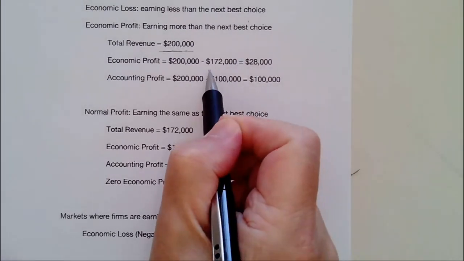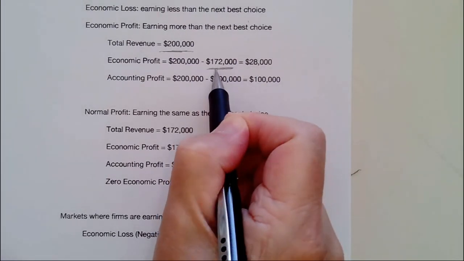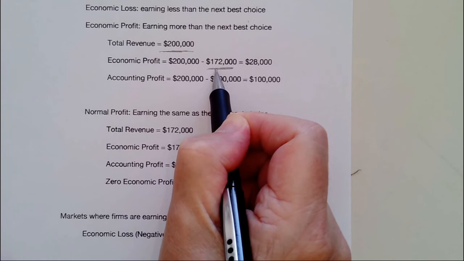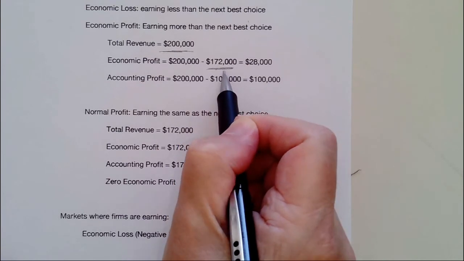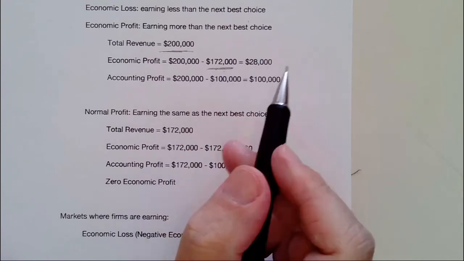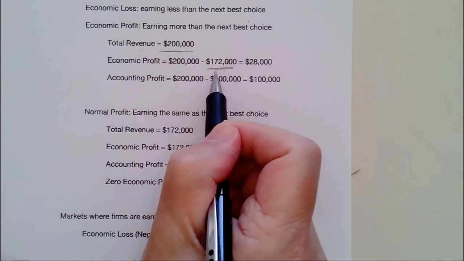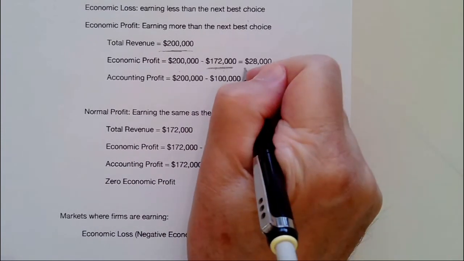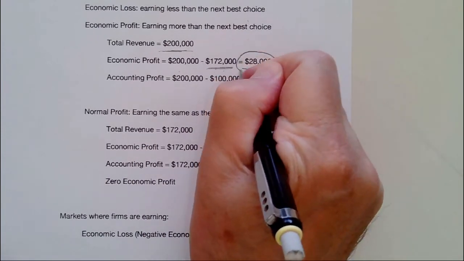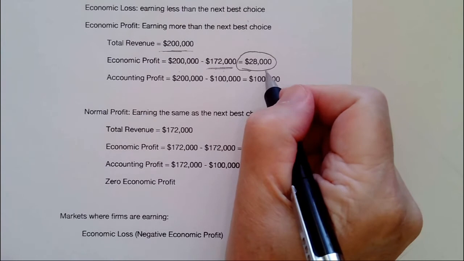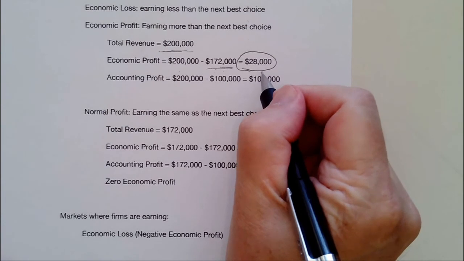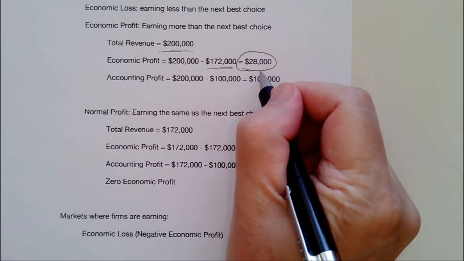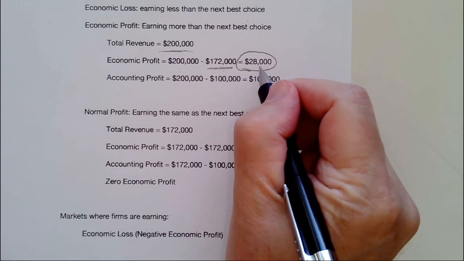We keep the same cost here. Again, 100,000 of that is the explicit cost. 72,000 is the implicit cost. So now we take 200,000 minus 172,000, we get an economic profit of $28,000. That tells us one thing only, that Monica, this option here will bring $28,000 more than the next best choice.